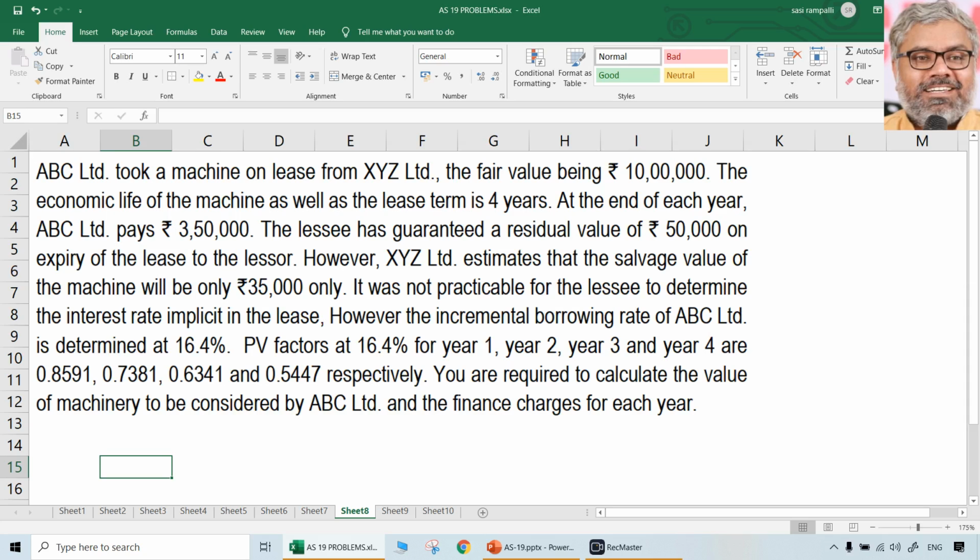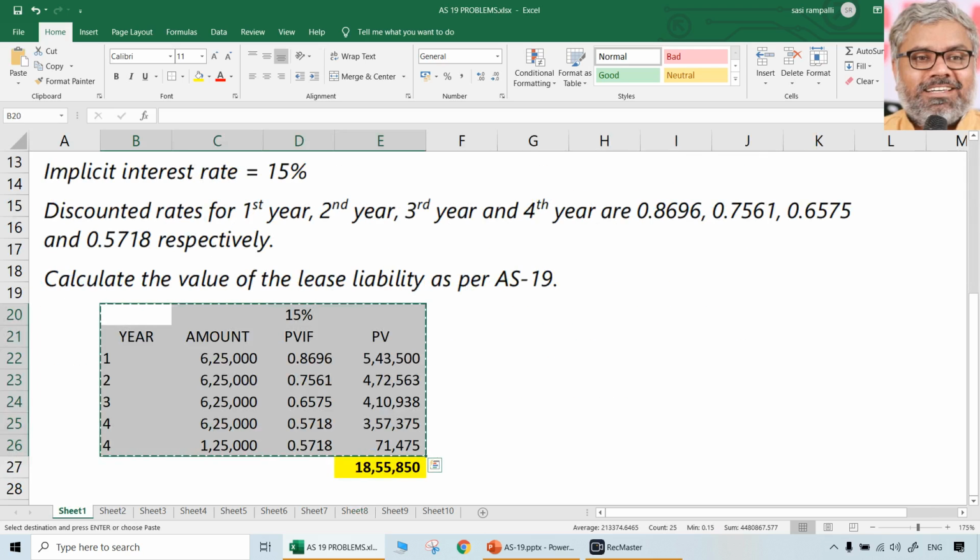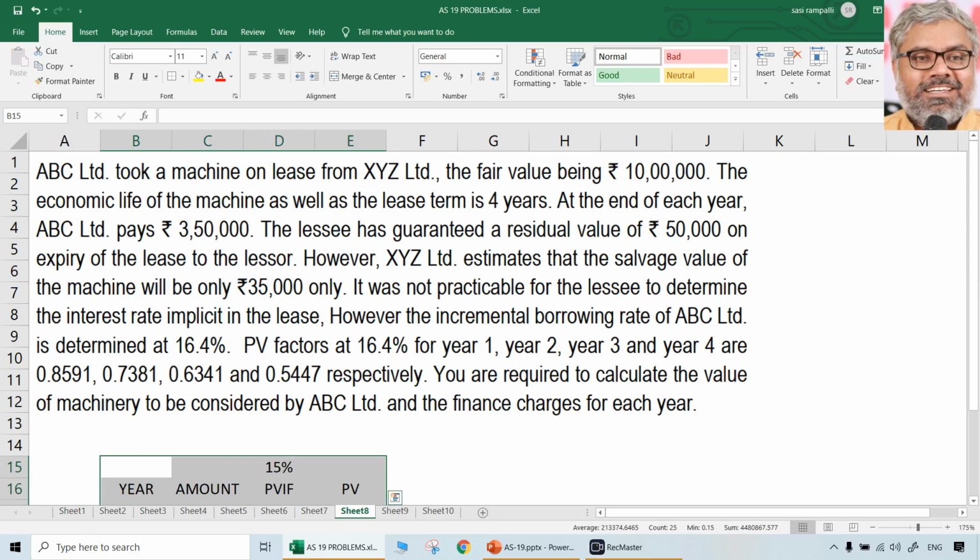And PV factors already given, present value factors for 4 years. You are required to calculate the value of the machinery to be considered by ABC Limited and the finance charges for each year. Two calculations are there. Initial calculation is present value of minimum lease payments or fair value at the beginning of the lease, whichever is lower. But that is not the question ending yet. Finance charges for each year also it is asking, means we have to split the annual lease payments into finance charges as well as payment towards principal. That second calculation also is required.